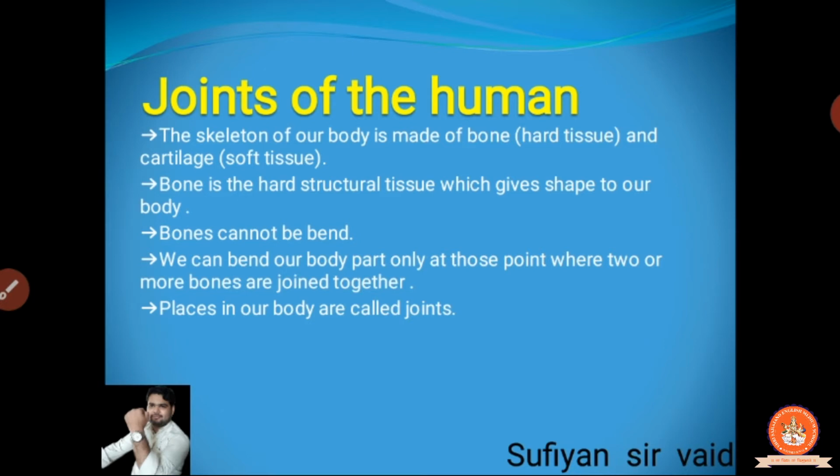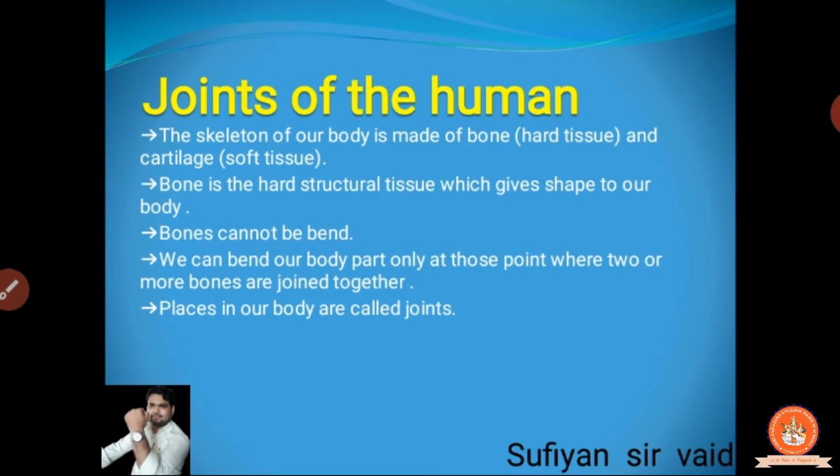Cartilage is simply like the part of your ear, which can bend. आपका कान bend हो सकता है, even though it is straight, it can also bend. So it is a soft tissue, or we can say a stretchable, soft bone. This is cartilage.